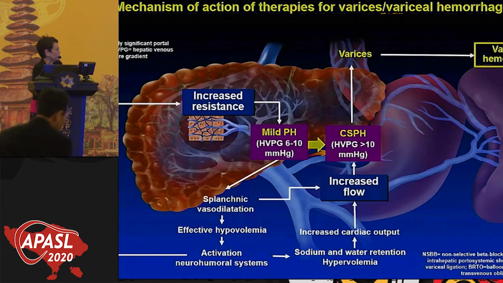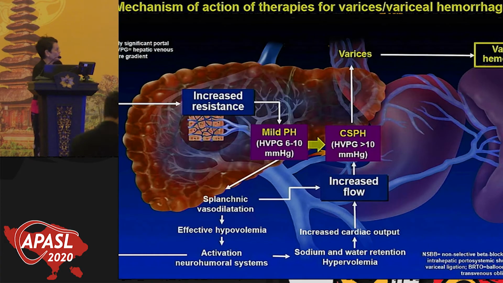So we talked about this in the last talk. We know how increased resistance is the beginning of the pathophysiology of portal hypertension. Then you start with mild portal hypertension. You have this vasodilatation, increased flow. You get to clinically significant portal hypertension. And once you reach this, varices form. And once the flow increases through the varices, they will grow and they will rupture, giving place to variceal hemorrhage.